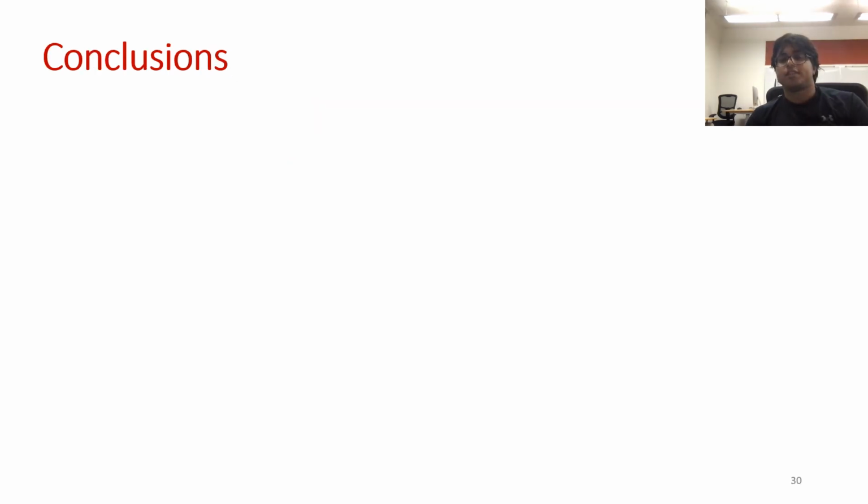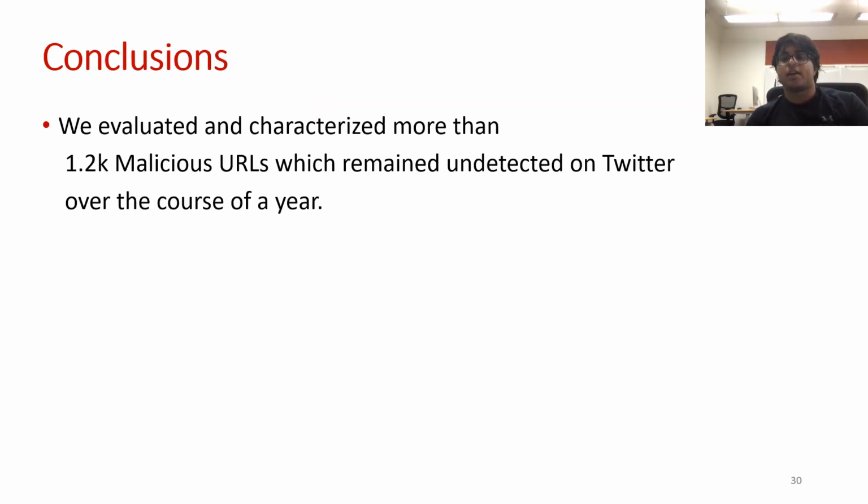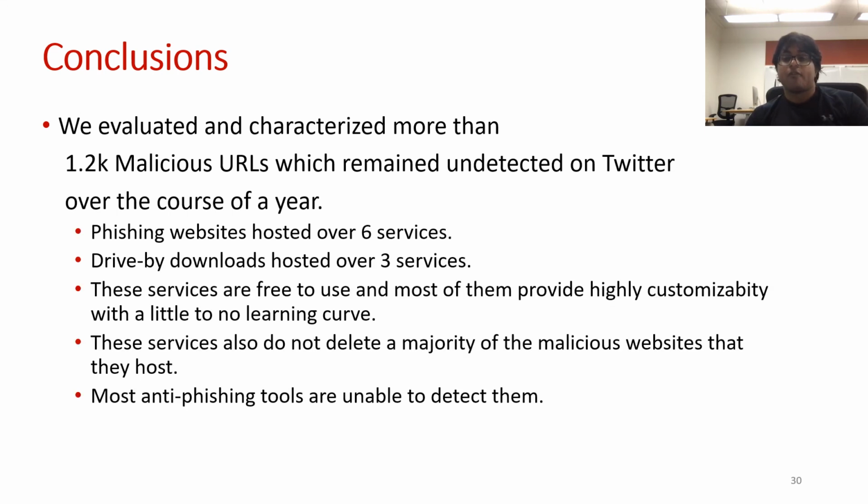To conclude our study, we evaluated and characterized over 1,200 malicious URLs that were posted on Twitter, and the majority of them remained undetected on the platform throughout the course of a year. We found that these websites were mostly hosted over 9 website creation services that were free to use and also very easy to use as well. To make matters worse, these services often did not remove several of these attacks for an extended period of time.